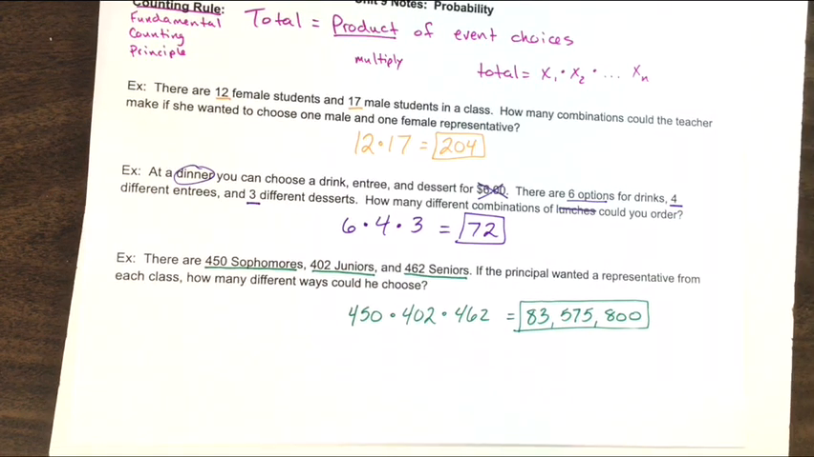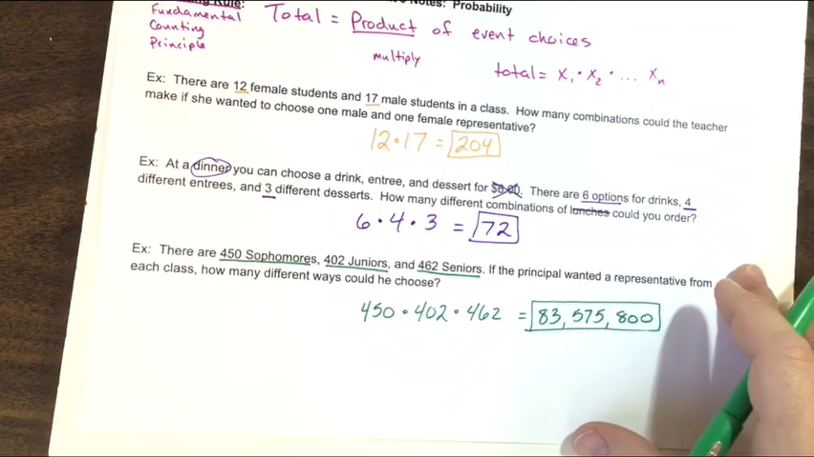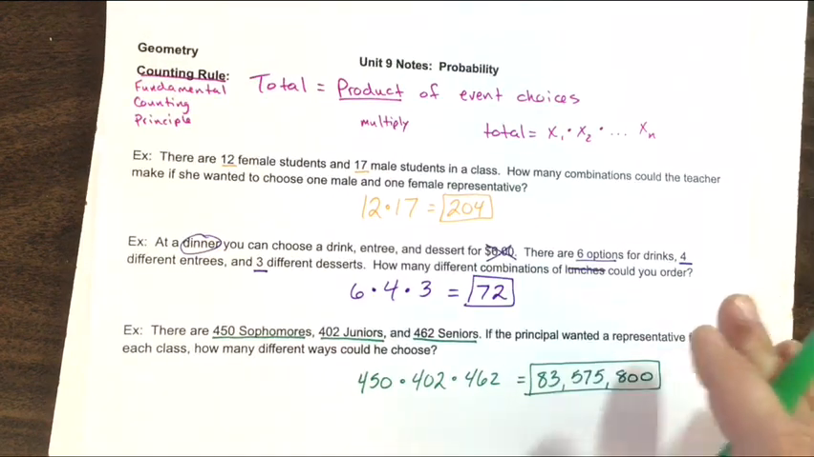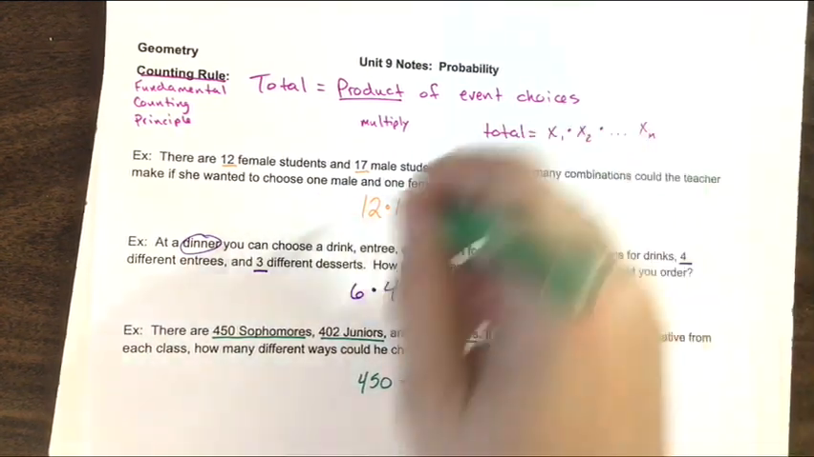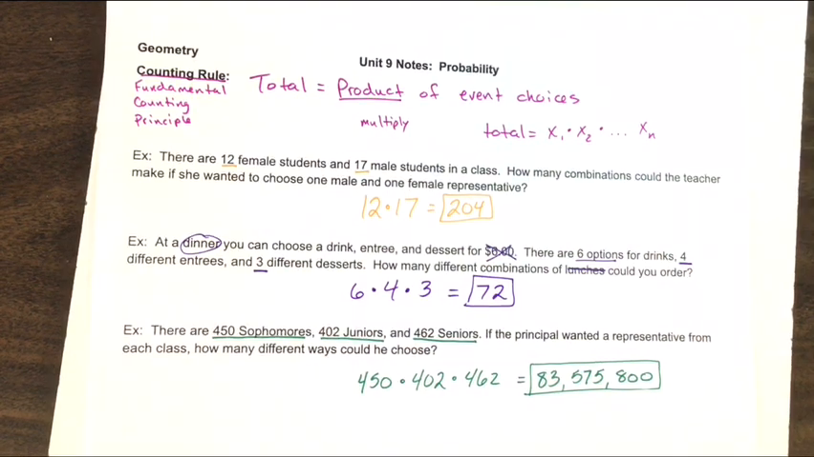So that kind of wraps up our initial lesson on probability, or our introduction to probability and the counting rule. Okay, being able to do this is going to be very useful in future lessons.